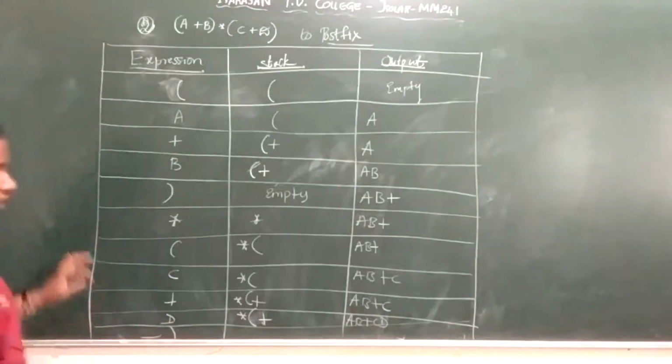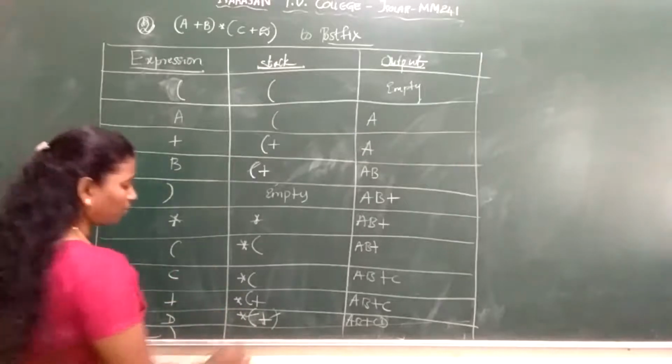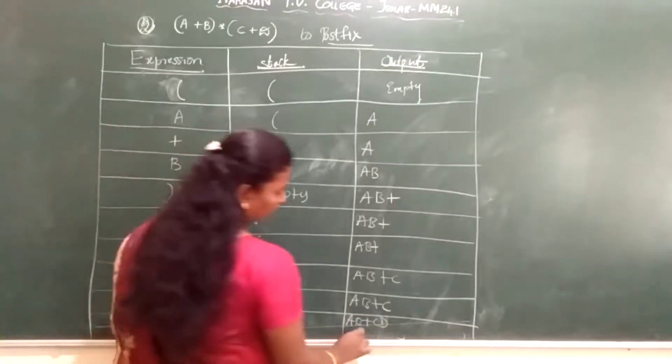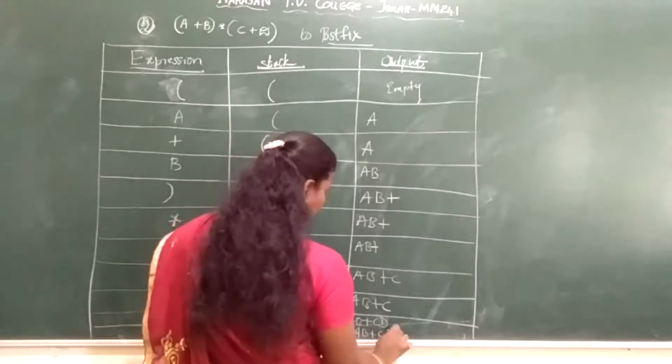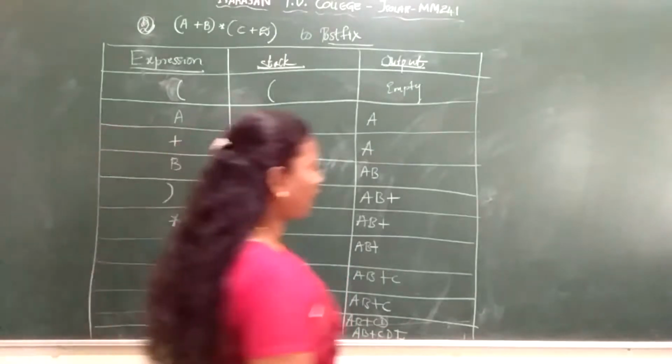If I have a closing parenthesis, opening and closing will get cancelled. So what should I pop out? I should pop out only plus. What is left in your stack? Asterisk. So the output is A, B, plus, C, D, plus. Last, what is there in your stack? That is asterisk.